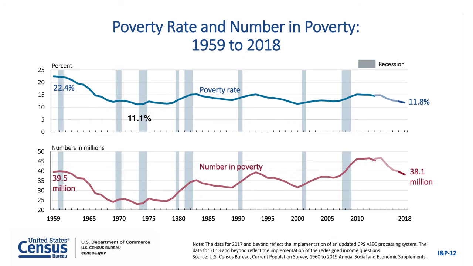That trend continued until 1973, when poverty reached the lowest rate it has ever been in the US at 11.1%. It then climbed to about 15% in the early 80s, declined a bit, then climbed up again to about 15% in the early 90s, declined to near record lows by 2000, then it rose back up again, and now it's back down toward that lower end. So today, 12% of the population, almost 40 million people, are living at or below that official poverty line. As I said, that's about $24,000 a year gross. That's before taxes for a family of four.